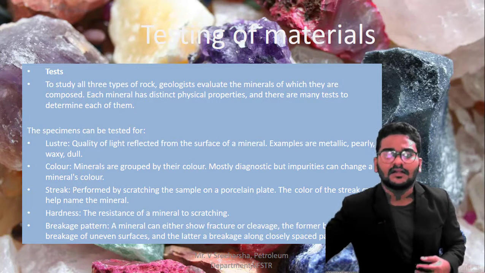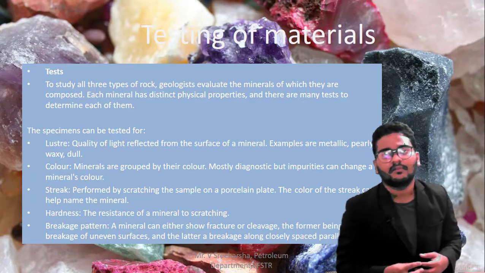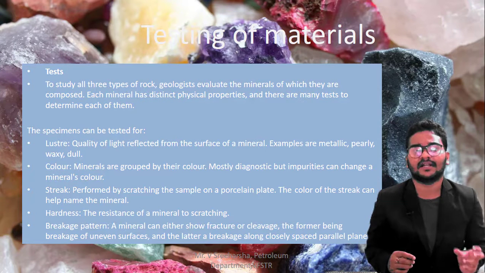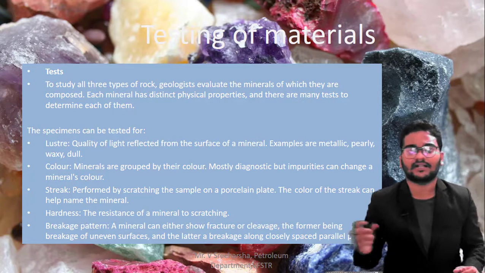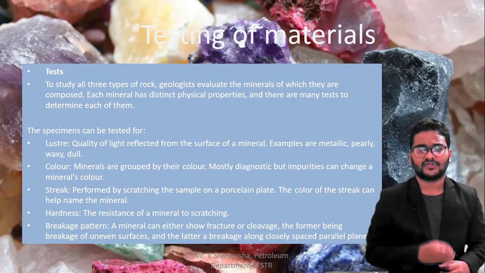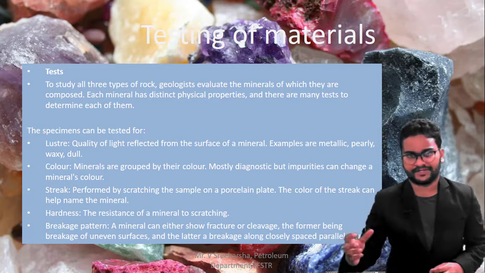The next one is color. By seeing their color, you can tell. You know the marble. Marble will look like some different material. Crystalline materials, crystalline parts: crystals will look different and have different colors. Diamond will look like a different structure with a different color. So according to the colors also, you can recognize which category a rock belongs to.